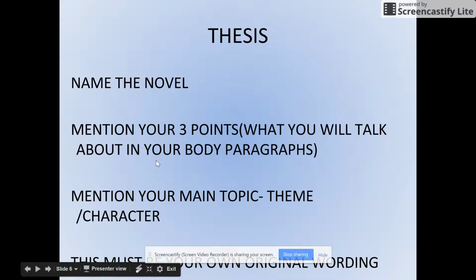So again, for your thesis, you want to name the novel, mention your three points, mention the characters, and then you've got to turn it into your own words, your own original wording, your own flavor. You're going to have to play around with it. The thesis sometimes takes me half an hour of revision to write.